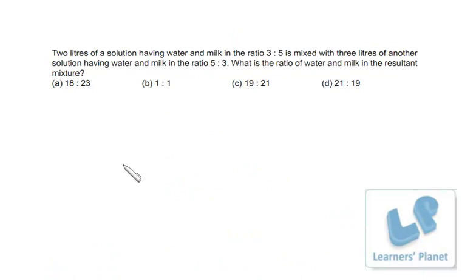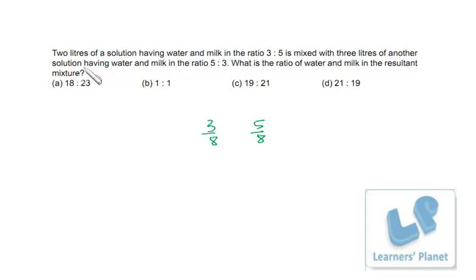Now this problem, ratio and proportion. 2 liters of a solution having water and milk in this ratio is mixed with 3 liters of another solution having water and milk in this ratio. What is the ratio of water and milk in the resultant mixture? The problem is simple. Here the total is 8, here also the total is 8, but this quantity is 2 liters and this quantity is 3 liters. So I convert them to unit 1 liter. So in 1 liter it must be 3 by 8, and it must be 5 by 8.